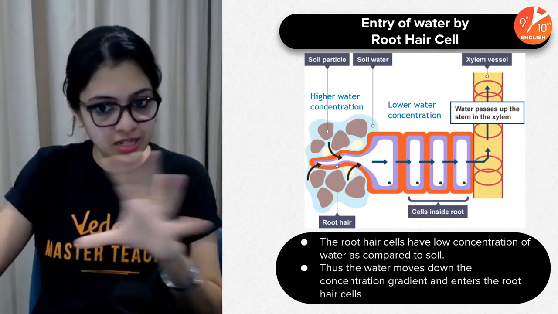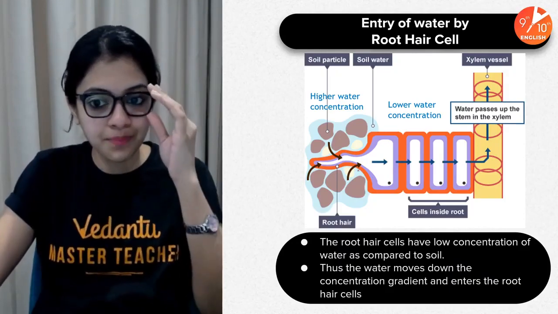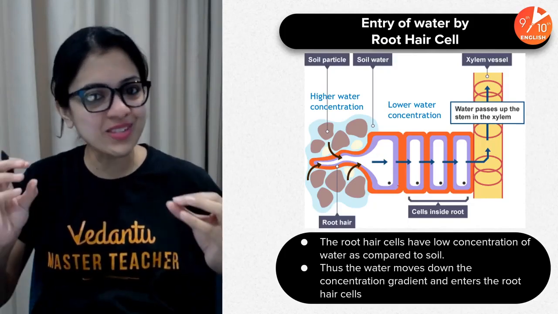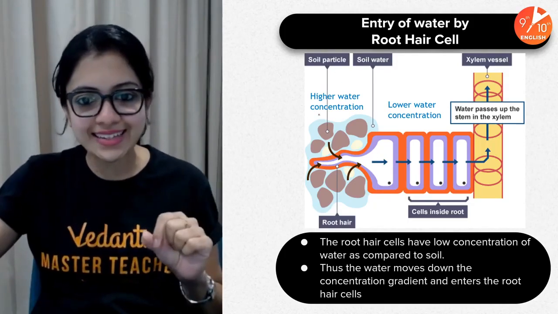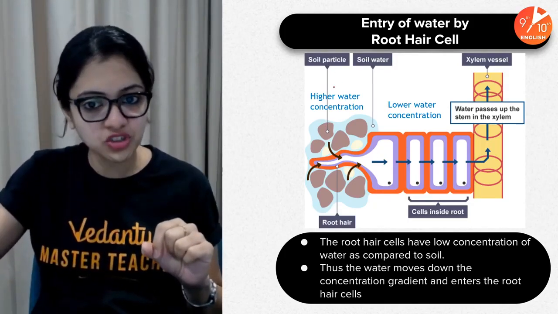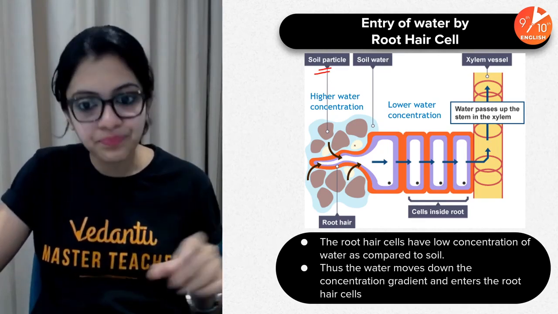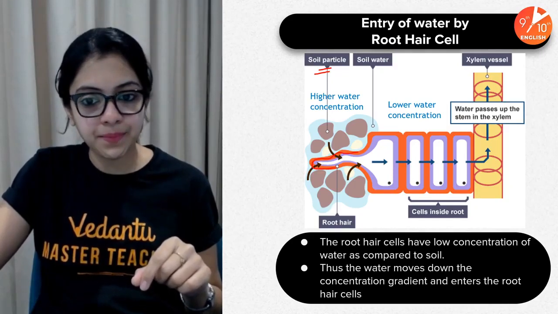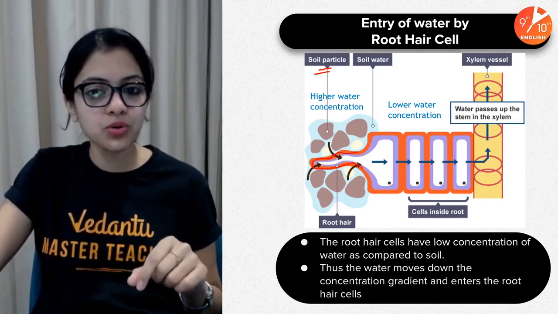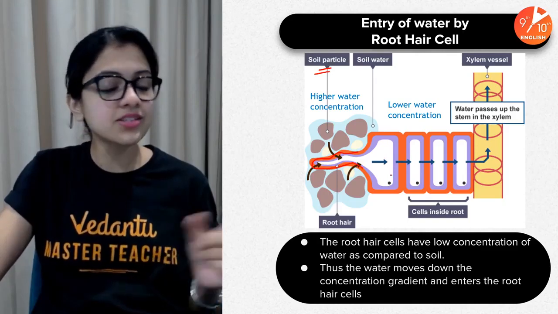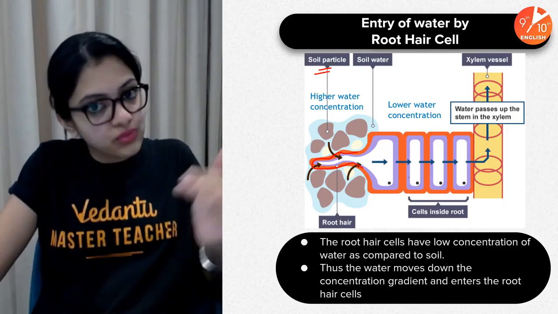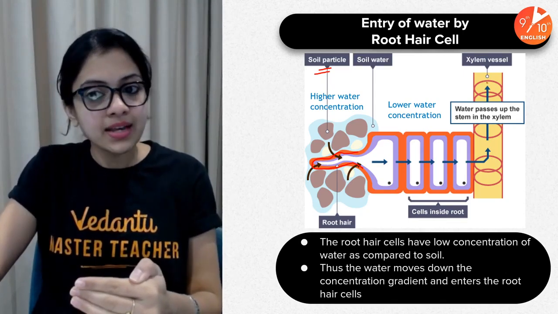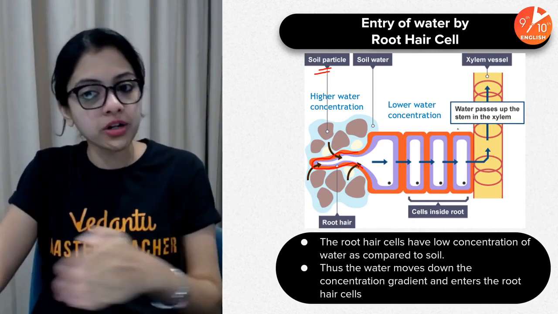So here, just for you to understand, let me set the context. Although it may look like a very mechanical sort of diagram like you see in physics and all of that, it is not exactly that. What you see here, these brown structures are the soil particles. This orange extension here is the root hair. This entire thing is the root hair cell, and these are the further cells lying inside the root. And here this is the xylem vessel through which water passes.